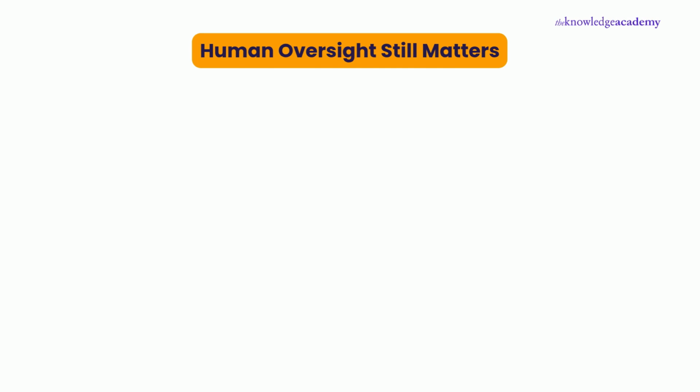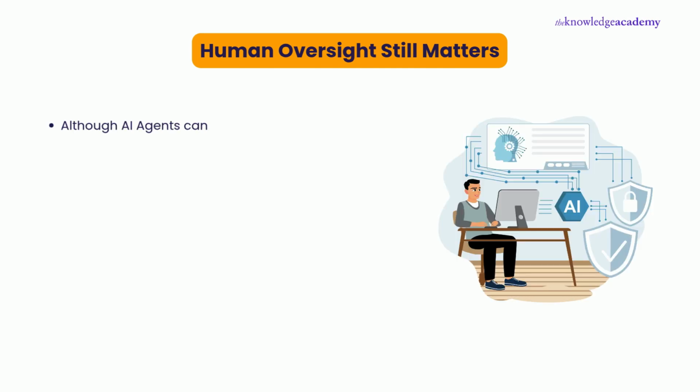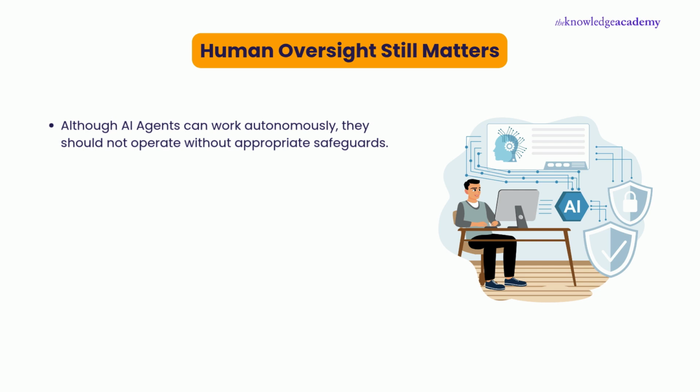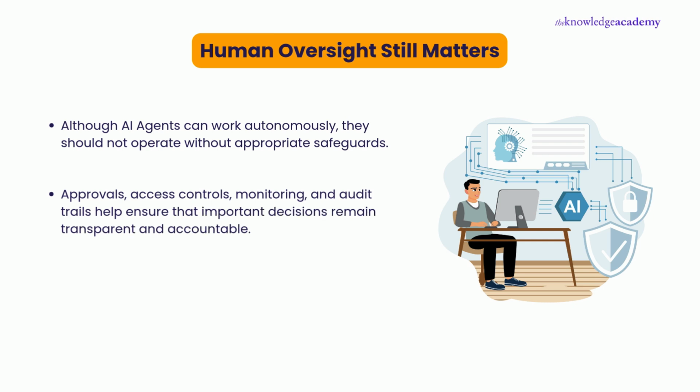Human oversight still matters. Although AI agents can work autonomously, they should not operate without appropriate safeguards. Approvals, access controls, monitoring, and audit trails help ensure that important decisions remain transparent and accountable. For high-impact tasks, human oversight continues to play a critical role.